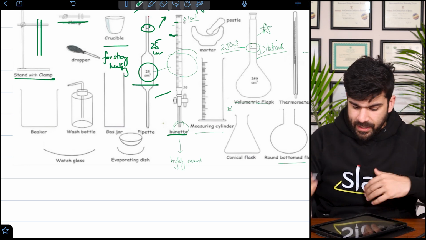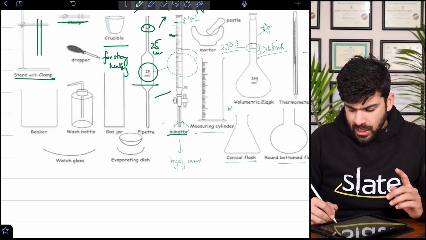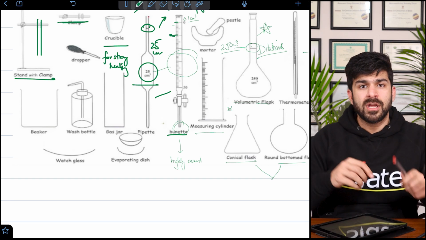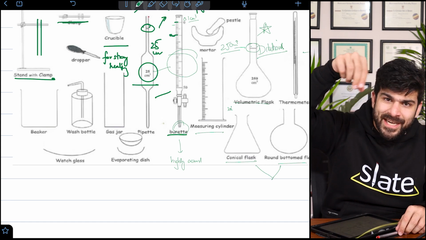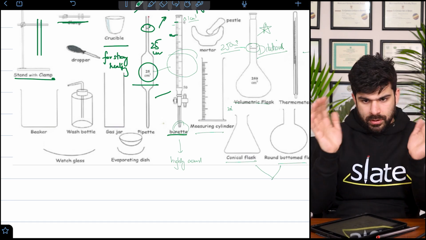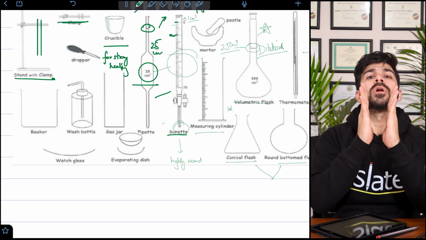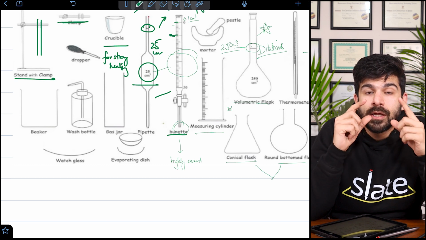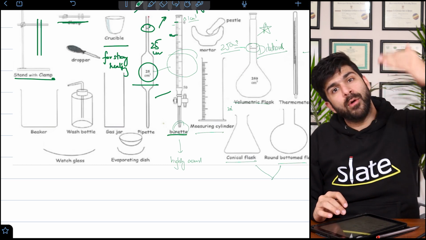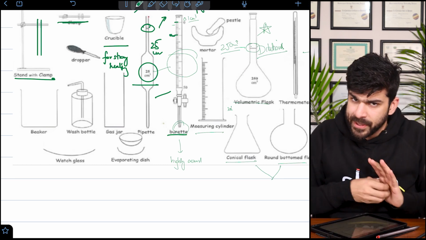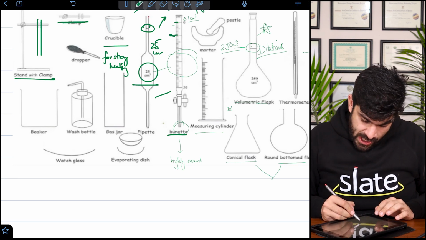Round bottom flask, for various experiments, conical flask. The best thing about these two apparatuses is when you stir something in it. At the base, the surface area is higher, but the mouth is smaller so that your solution doesn't spill out. So that is where this apparatus has an important function.